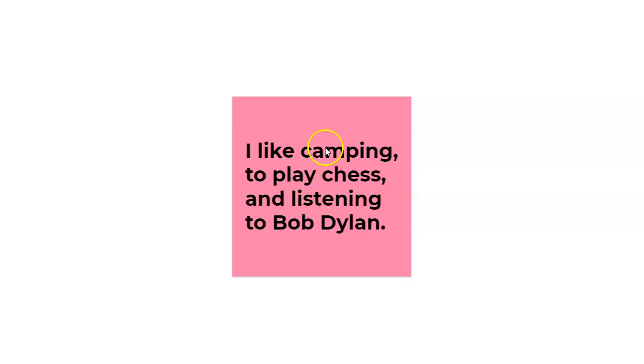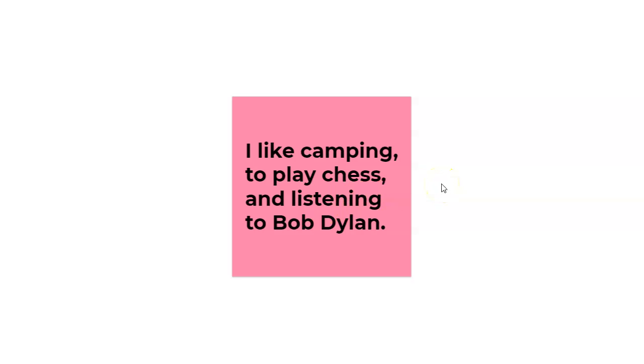So camping, to play, and listening. Out of those three, which one is the odd man out? Well, you'll notice that camping and listening are both participles. They're ing verbs. Whereas to play is what's called the infinitive. It's a type of verb, but it's not the same type of verb as the ing verb like camping and listening.